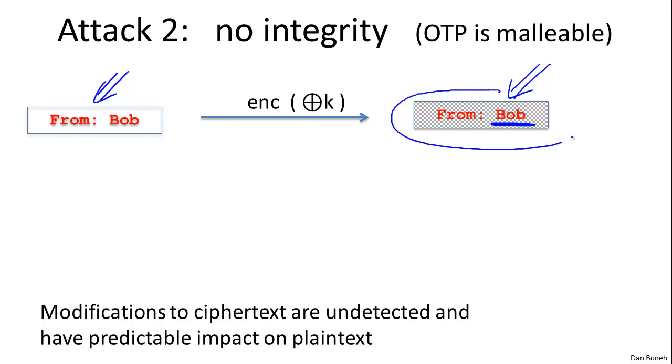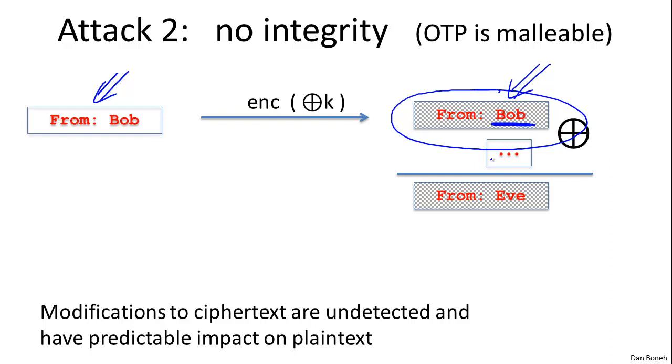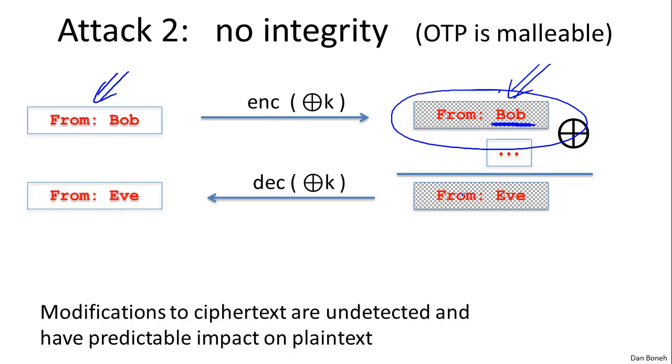All he has is the ciphertext. What he can do is XOR it with a certain set of 3 characters. We'll see what those 3 characters are in just a second, such that the resulting ciphertext is actually an encryption of the message from Eve. And so now when the user decrypts that, all of a sudden he'll think this message is from Eve, not from Bob, and that might cause the wrong thing to take place.